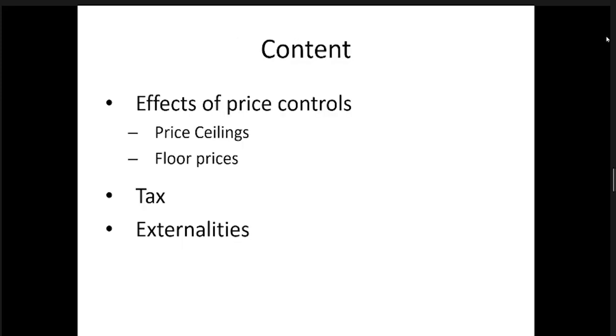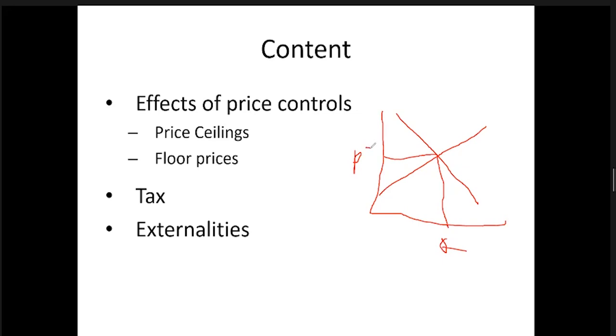Before getting into that discussion, I would like to get back to our discussion on equilibrium. We have something called P star and Q star at the equilibrium point, right? So we had price here, quantity here, demand here, and supply here. In simple analysis, under market equilibrium, what did we agree?